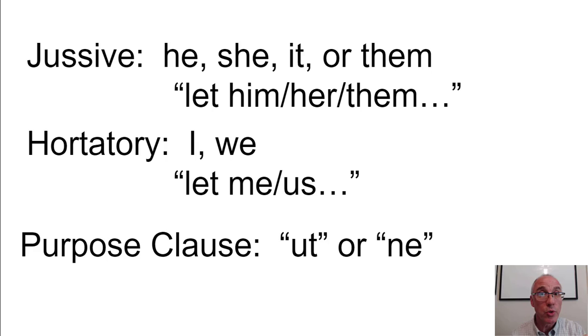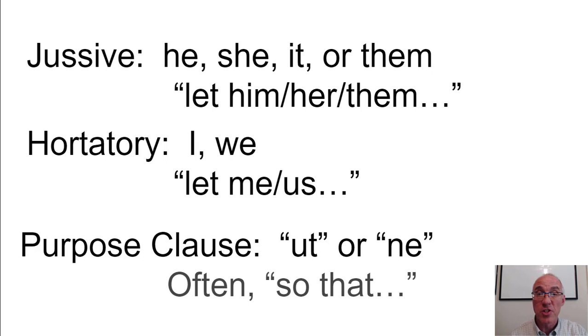And the third type of subjunctive in this chapter is the purpose clause. It's introduced by ut or ne, and that is often translated by so that. It's a purpose clause. Now, these three things are different. The jussive subjunctive and the hortatory subjunctive are their own sentences. Let me go to the store, that's the hortatory. Let them do this, that's the jussive subjunctive. It's in a sentence by itself. A purpose clause is part of a sentence. It is a component in a sentence that is introduced by ut or ne.